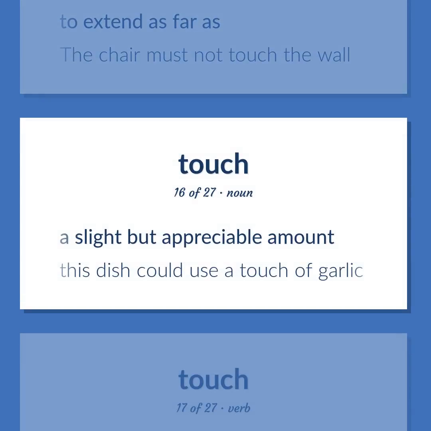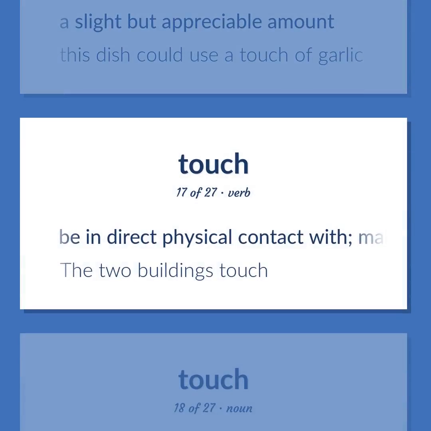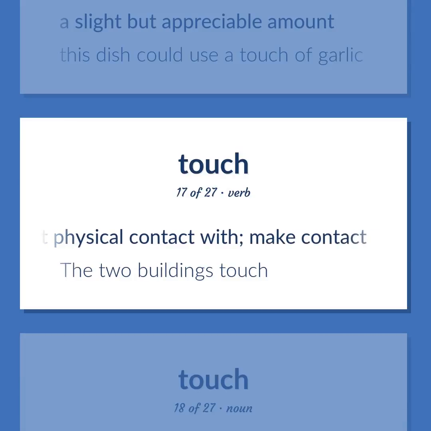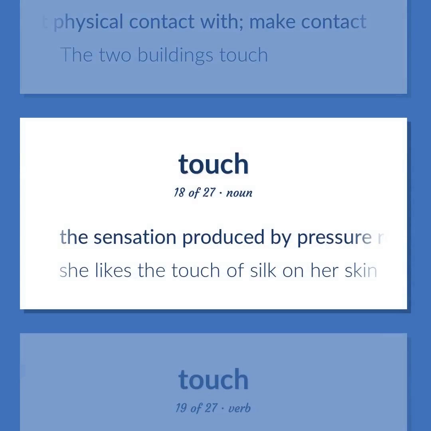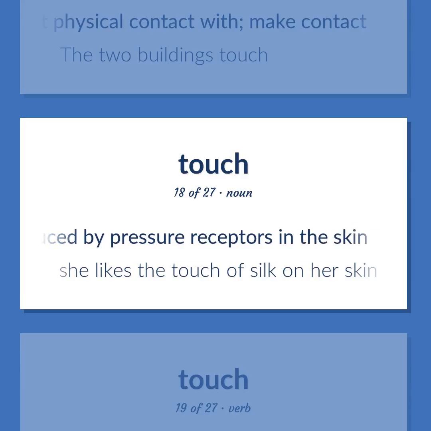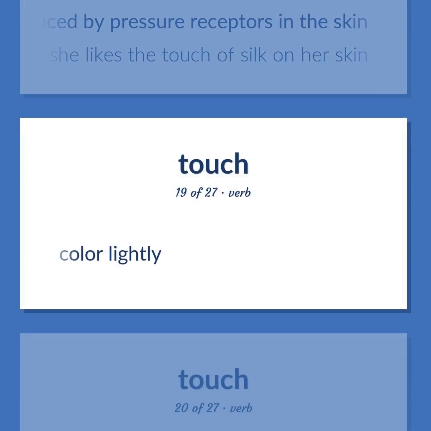A slight but appreciable amount. This dish could use a touch of garlic. Be in direct physical contact with. Make contact. The two buildings touch. The sensation produced by pressure receptors in the skin. She likes the touch of silk on her skin. Color lightly.